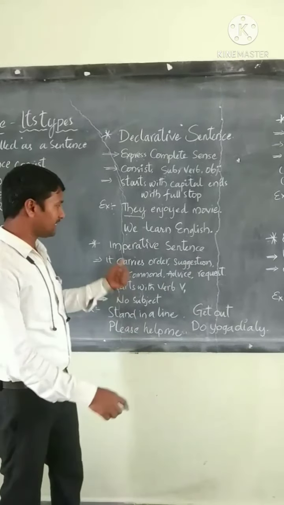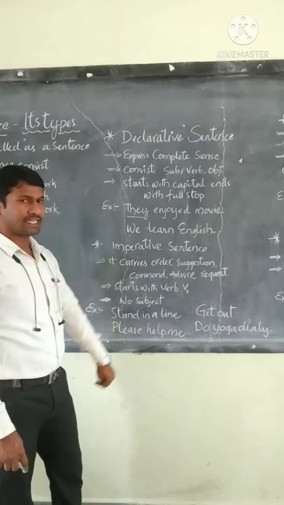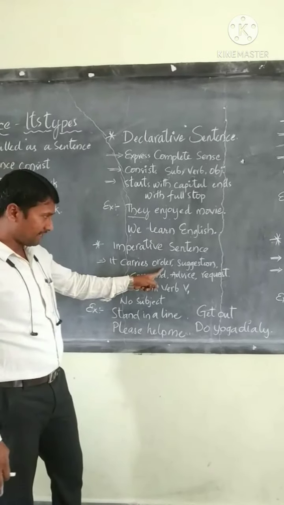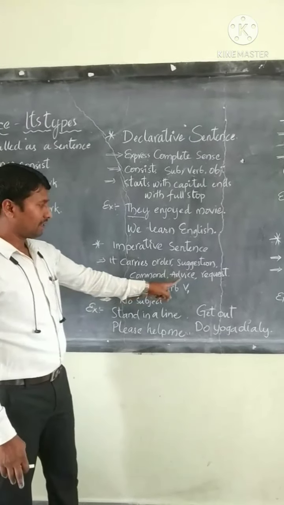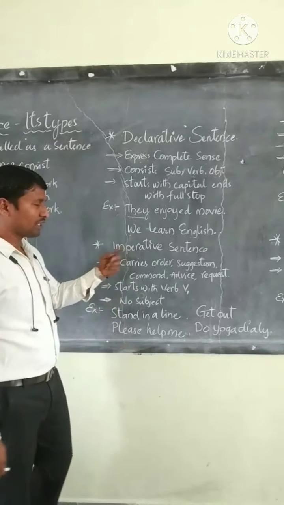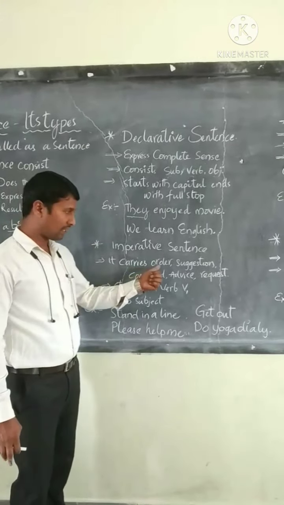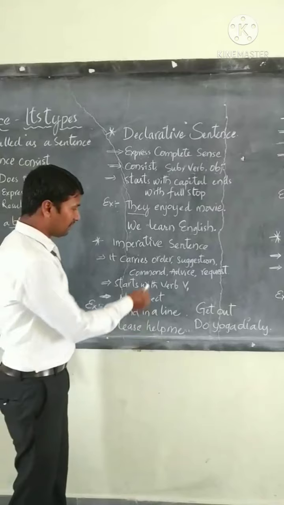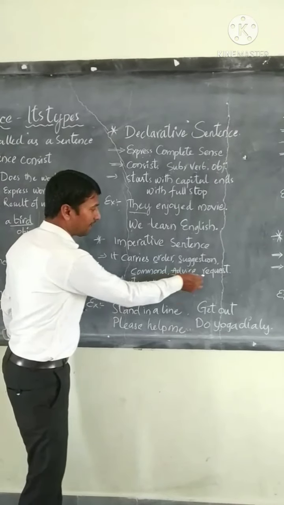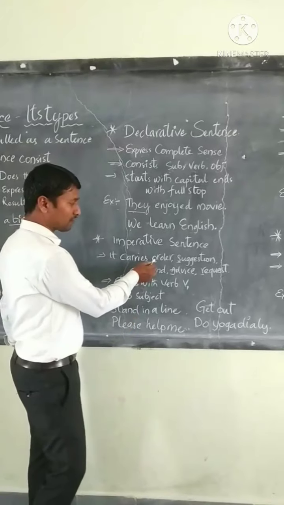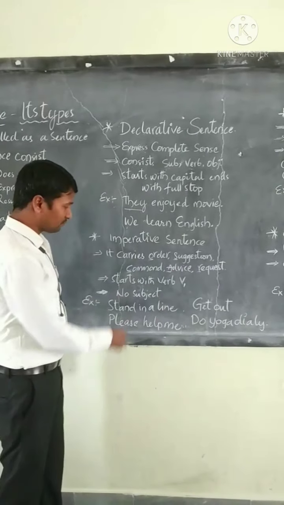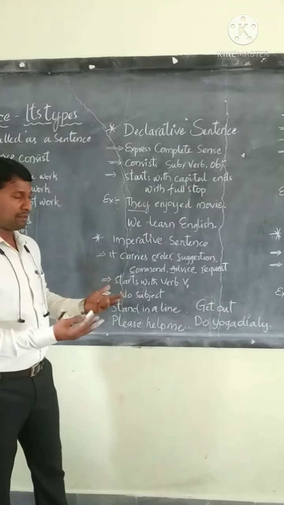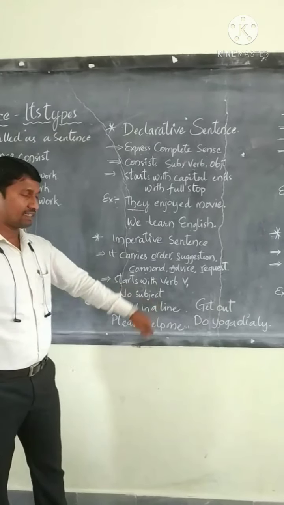Let's move to the next sentence, the imperative sentence. An imperative sentence carries order, suggestion, command, advice, or request. You can remember it with the word OSCAR: O stands for order, S for suggestion, C for command, A for advice, R for request. We can remember the imperative sentence because it starts with the verb.